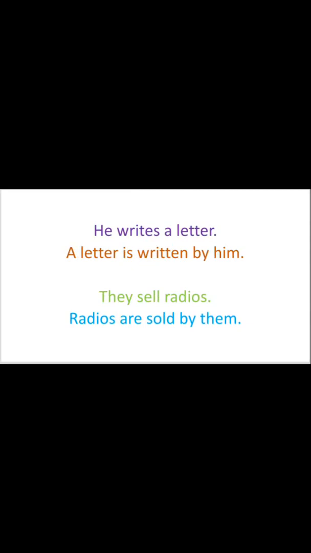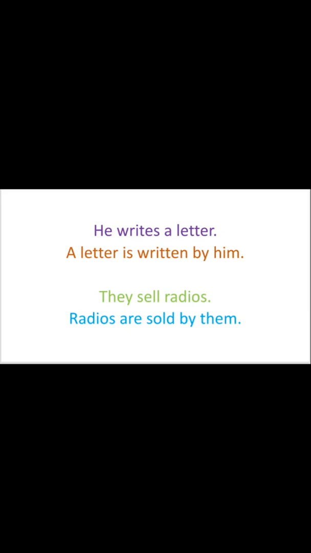He writes a letter. Here, this is the simple present tense. As I've told you, the places of the subject and object get interchanged when we convert the sentence into passive voice. So the letter comes at the subject's place. A letter is singular here.